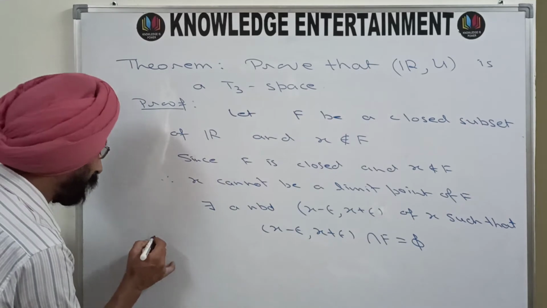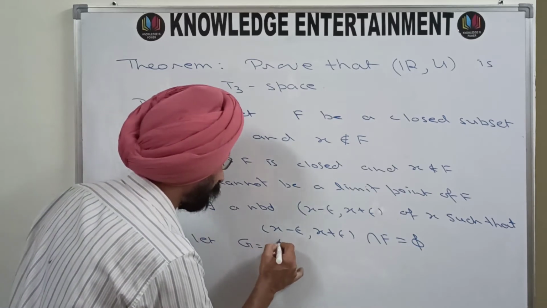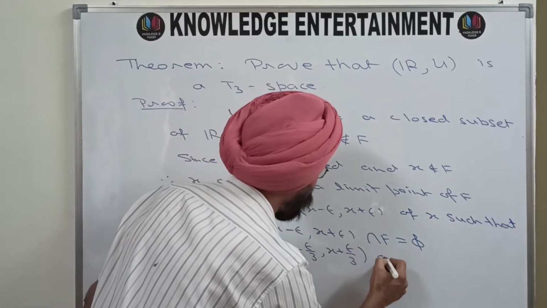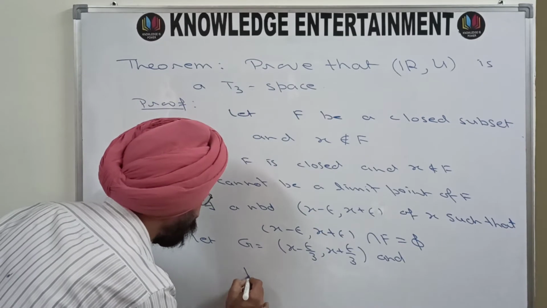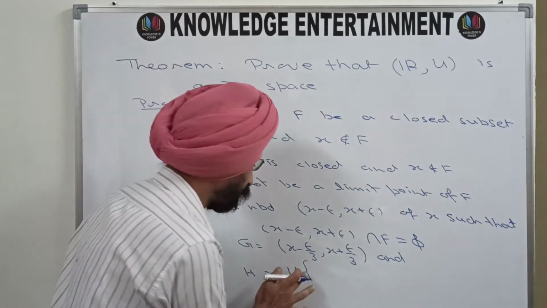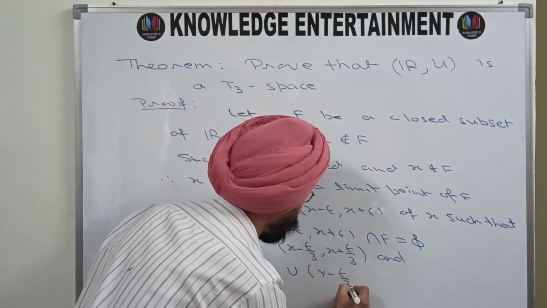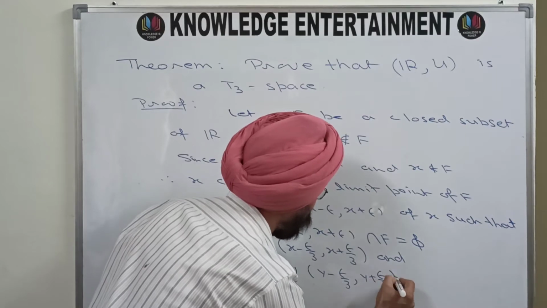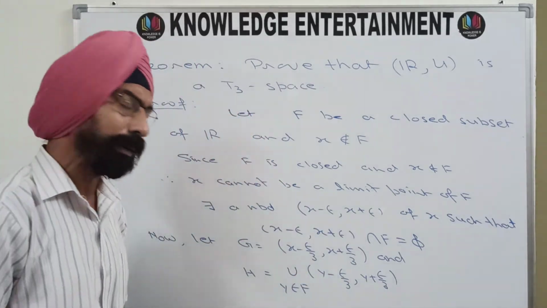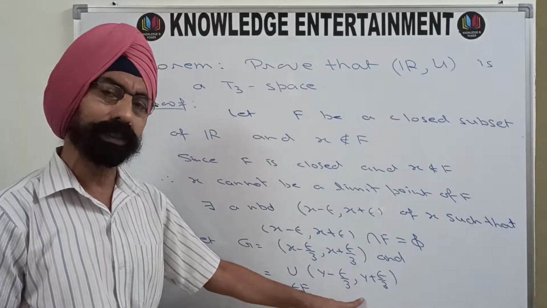Now let G be the open interval X minus epsilon by 3, X plus epsilon by 3, and let H be the union of all open intervals of the type Y minus epsilon by 3, Y plus epsilon by 3, where Y is a member of F. So for every member of F, you construct this open interval, and every open interval is an open set, and you take their union.